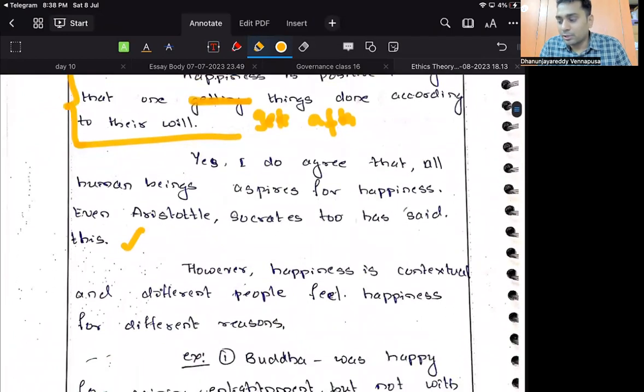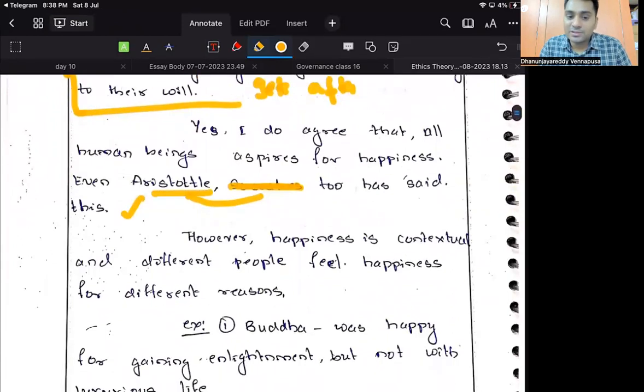Now see, don't write back to back. Again, you are doing the same mistake. Don't give two examples, right? Aristotle said this, the ultimate happiness. You know what they said? The ultimate aim of all human beings is happiness. You have to write that. And check the spelling of Aristotle once, brother.